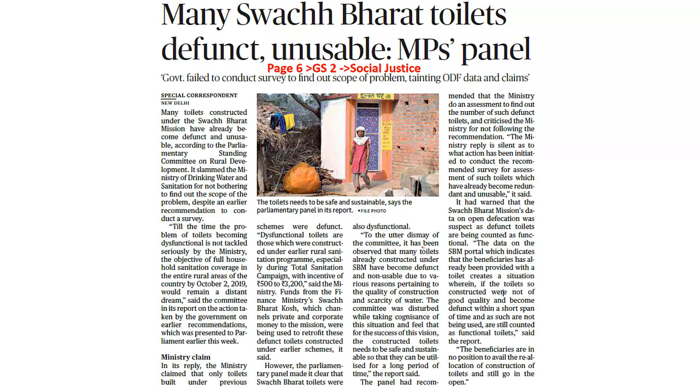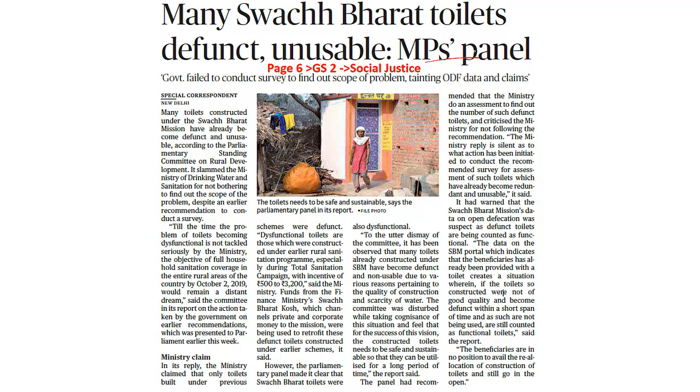So the next article says, many Swachh Bharat toilets defunct, unusable, MPs' panel says. So what is this article all about? When you look into the context, the Parliamentary Standing Committee on Rural Development said that the toilets constructed under the Swachh Bharat Mission have become dysfunctional and unusable, and it slammed the Ministry of Drinking Water and Sanitation for not bothering to find out the scope of this problem in spite of the recommendation for a survey.